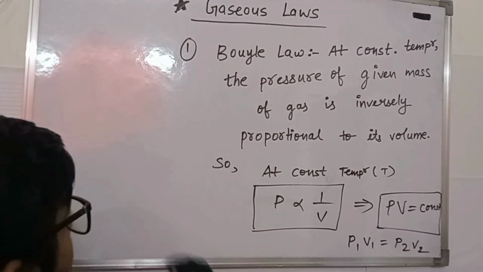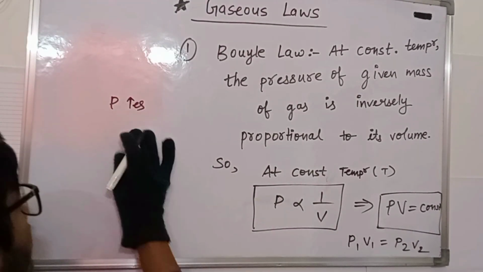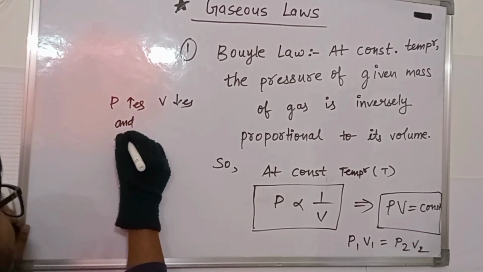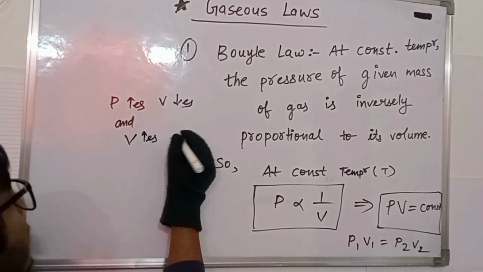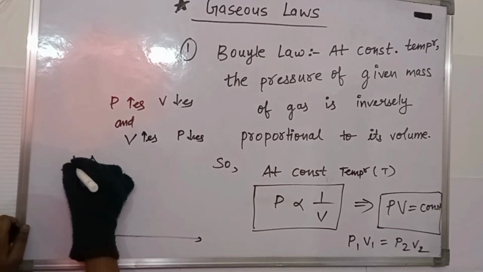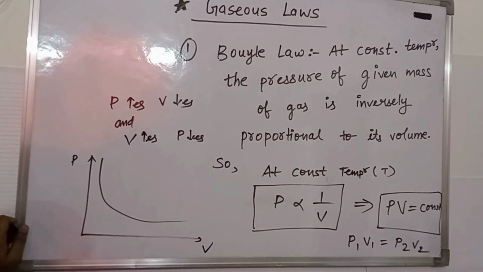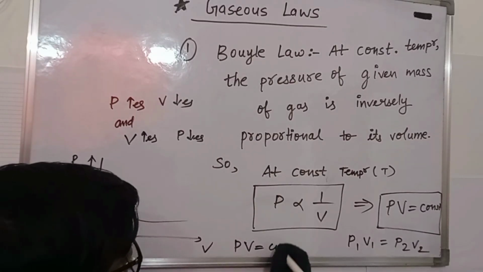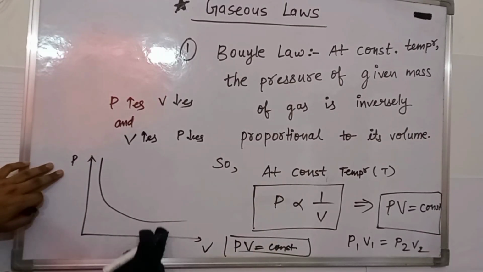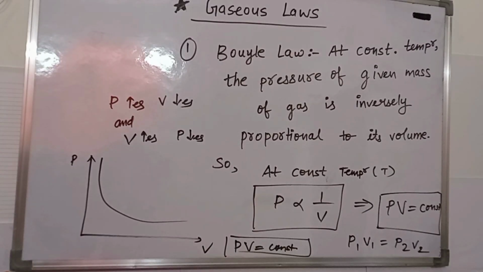Inversely proportional means when we increase pressure, then volume will decrease, and vice versa. That means when volume is increased, then pressure is decreased. So when we draw a graph between P and V, the graph will be a rectangular hyperbola, because PV is equal to constant.